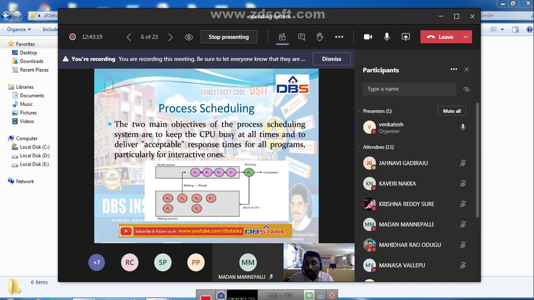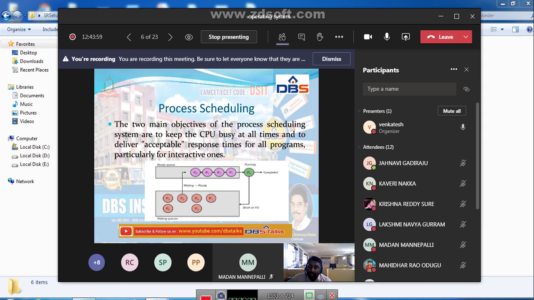Ready queue in the sense the processes which are created and ready for execution. Here P0, P1, P2, P3 like that. First of all we are giving P0 to the running state. That means we are giving P0 to the processor. After executing P0 it will terminate. That means a terminated state, that it has completed its execution. Next we are giving process P1 to the running state. Running state in the sense we are giving P1 to the processor. For example, if P1 requires any IO devices, it will come to the waiting state.